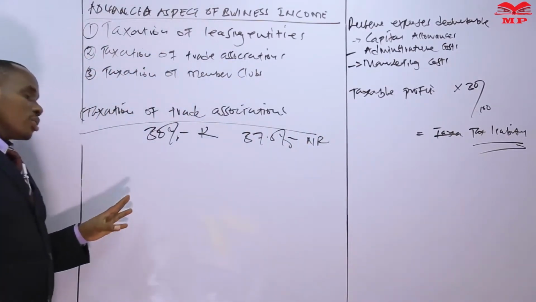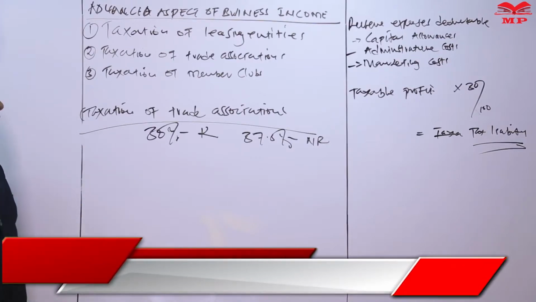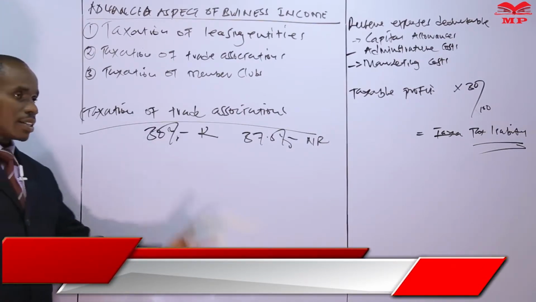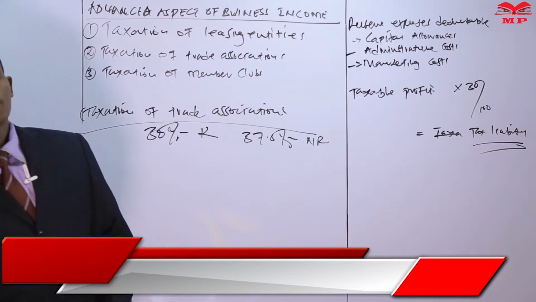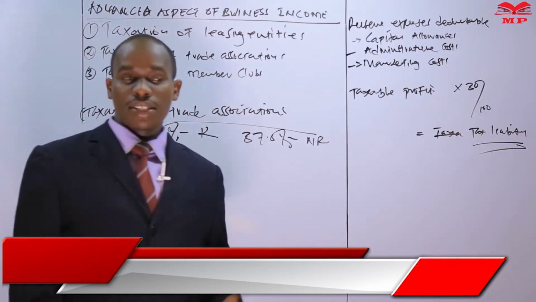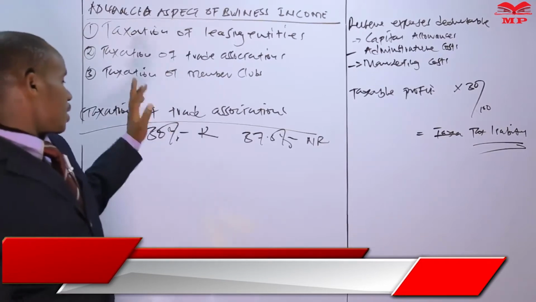So the moment a trade association is formed, especially by traders, we will claim that they are in business and liable to pay tax at the corporate tax rate prevailing in the year of income, that is either 30 or 37.5%.